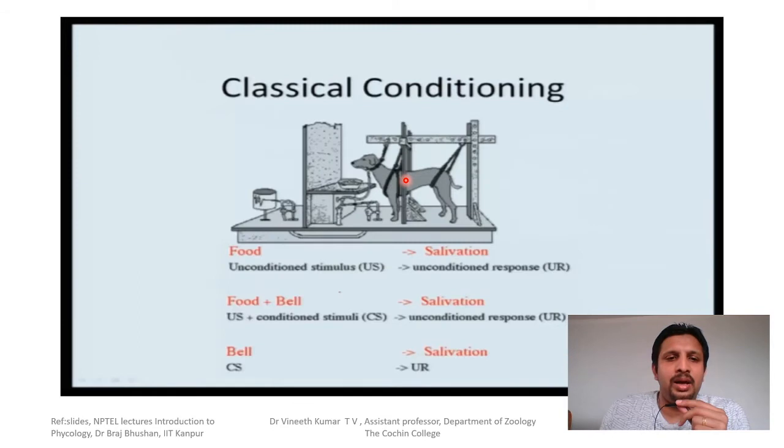Now we'll name these stimuli and responses according to the terminology of classical conditioning. The food is the first stimulus, and salivation is the response to that stimulus.